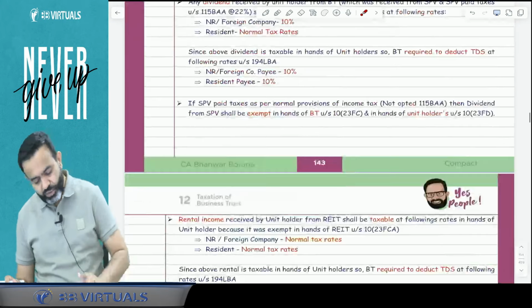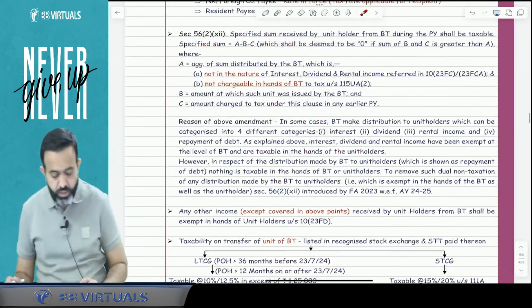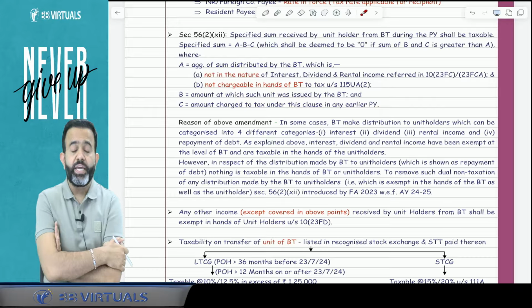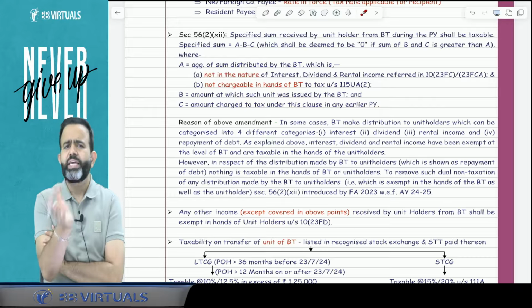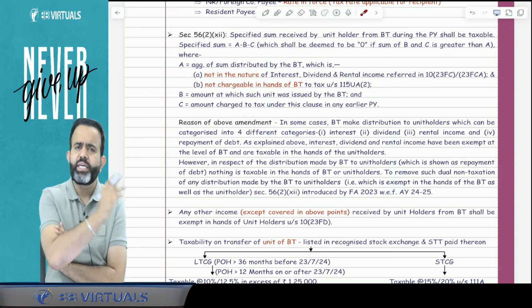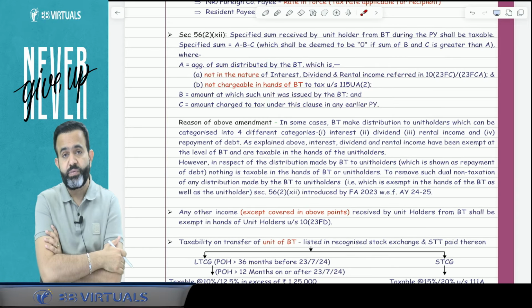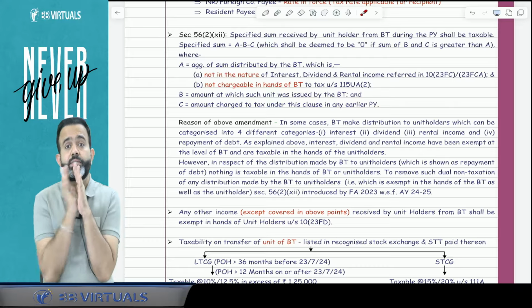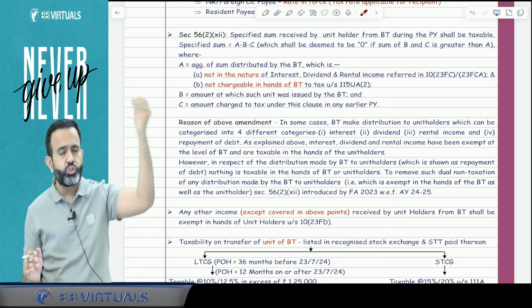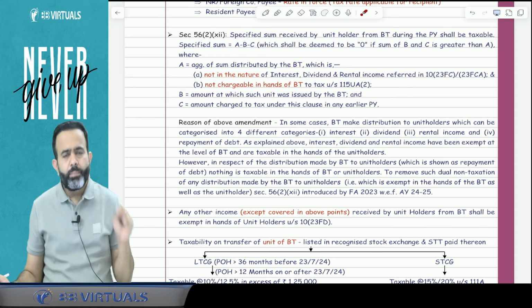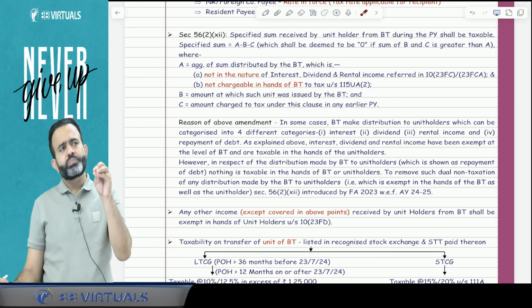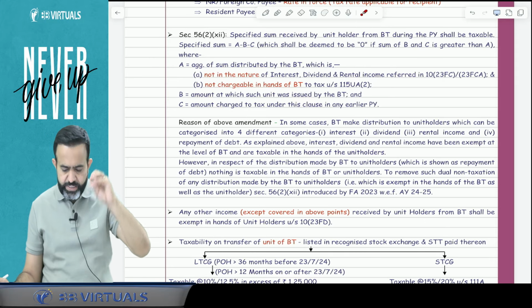Yes. Now there is one more last point here. You know that normally a business trust gives income to the unit holder. Normally they give dividend, or the interest which was received from the SPV, or rental income, or any income on which the business trust has paid the taxes. That income they distribute to the unit holder. But what happened? There was some defect in the law or defect in the system. Sometimes the business trust gives